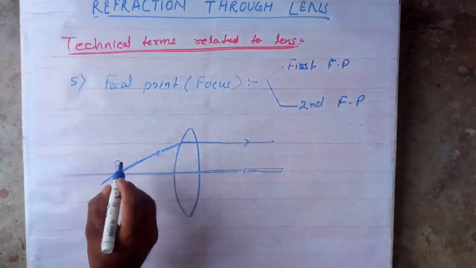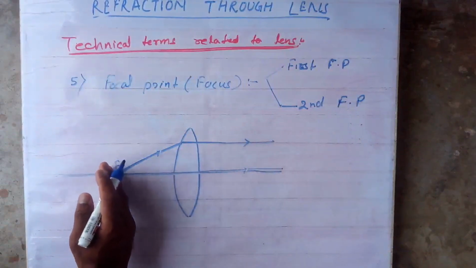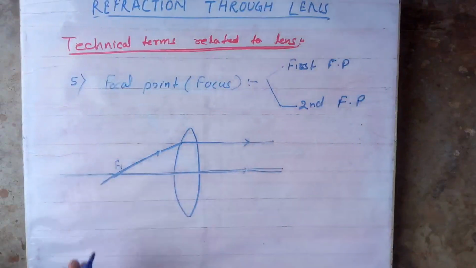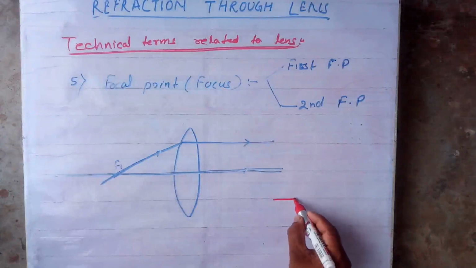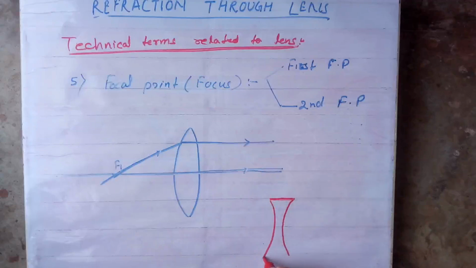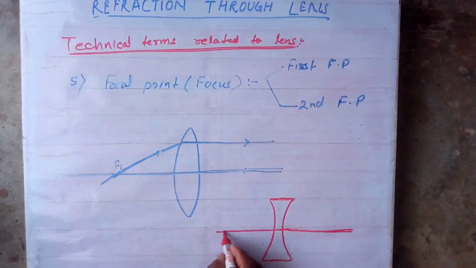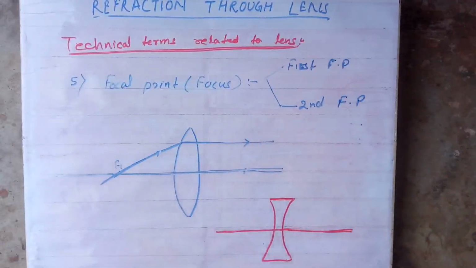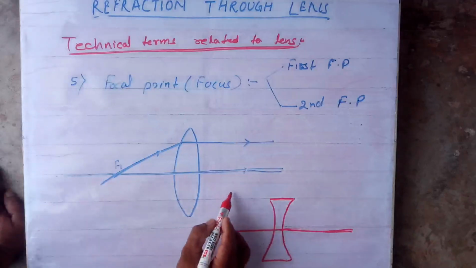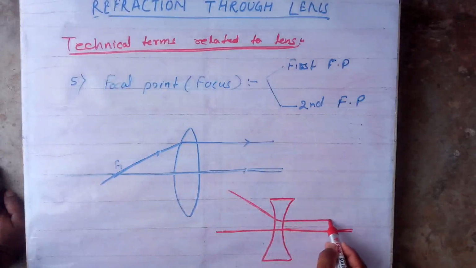The first focal point for the convex lens is at the left of the lens, on the left of the ray diagram. Suppose I draw the same thing for a concave lens. I forgot to say one thing: we are discussing only focal points now. This is the principal axis. Actually the rays are diverging here. Suppose a ray comes here and is incident on it. After refraction, it will become parallel to the principal axis.